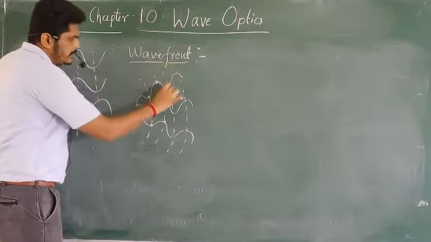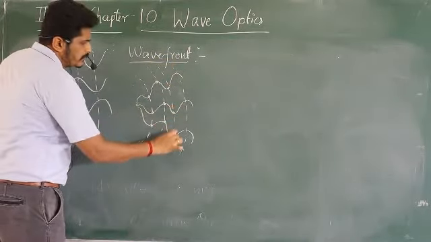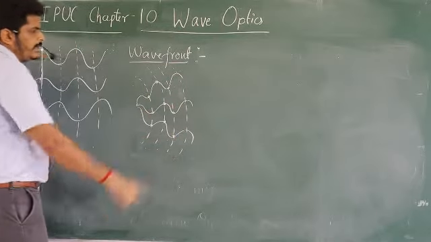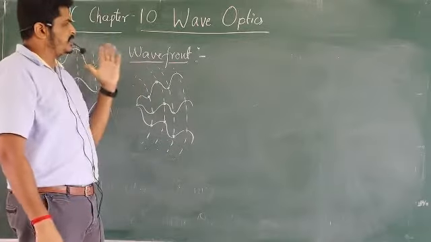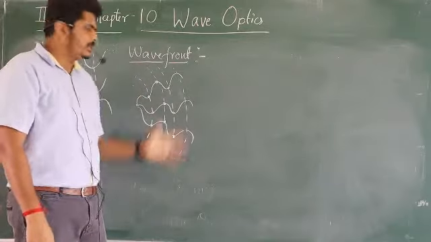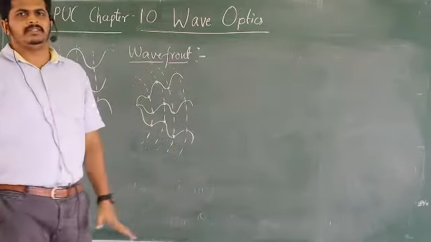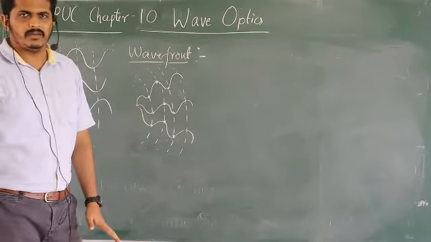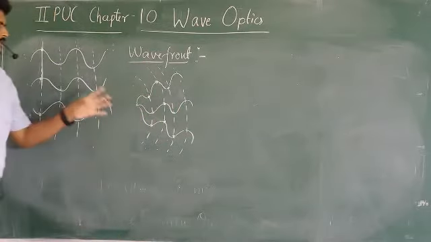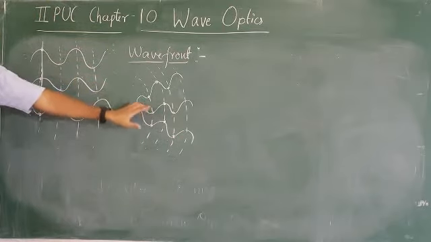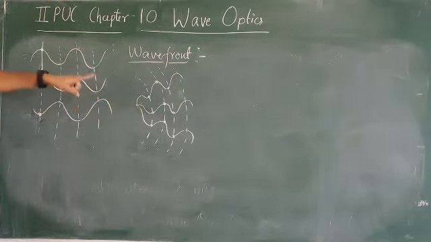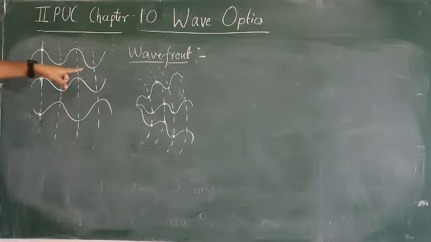Similarly here, at this particular point, the third dotted line I have shown. Here also, the line joining the particles which are possessing the same vibration or same phase is called what? Wavefront. Okay, so this is just basic, what I have shown. Look here. Here a ray of light travels in one direction, maybe consisting of many rays.